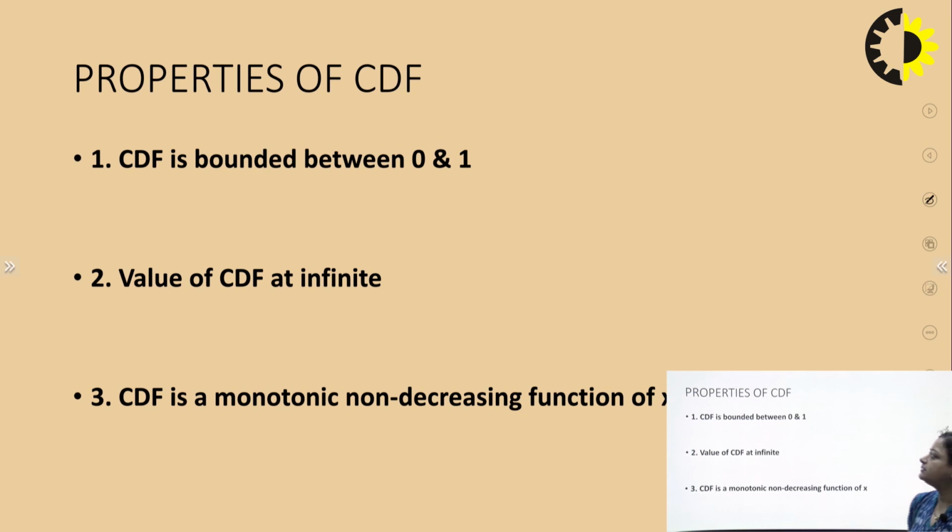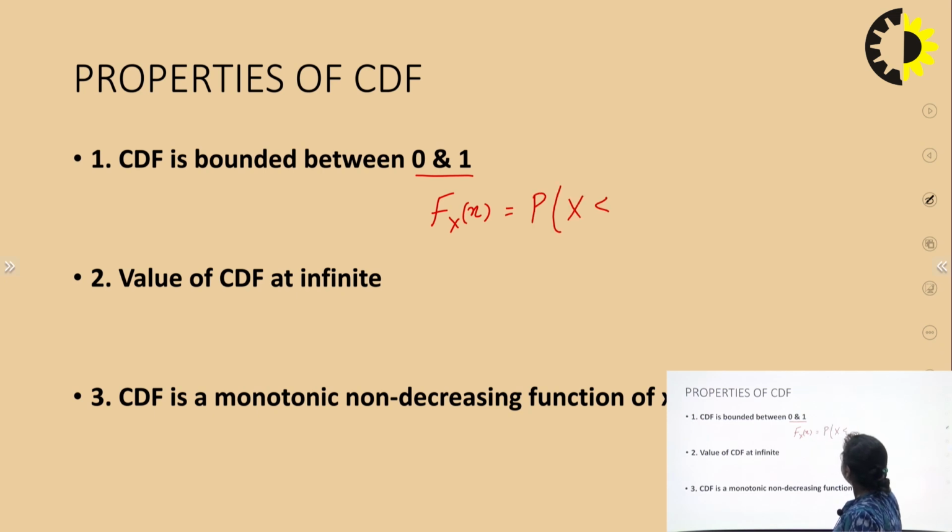Now we'll study the properties of the cumulative distribution function. The first property says that CDF is bounded between 0 and 1. Let us recall what CDF is: capital Fx of small x is equal to the probability that the random variable X will take on a value less than or equal to x.